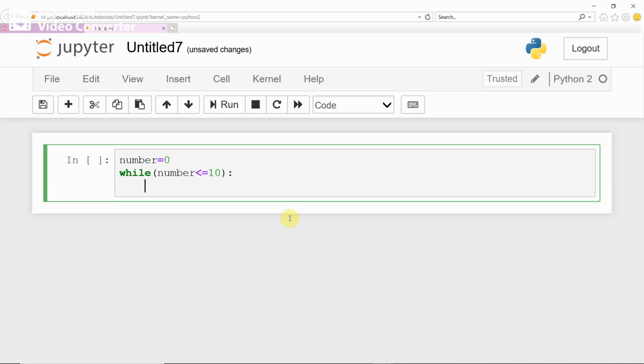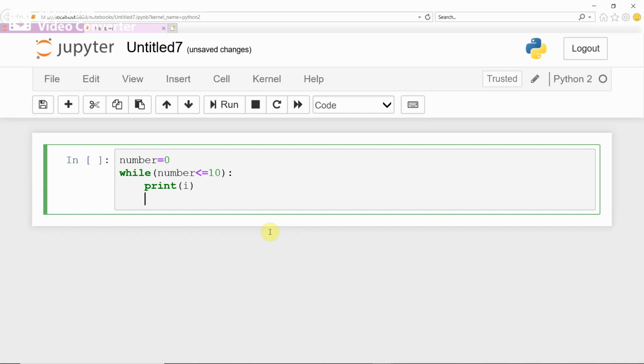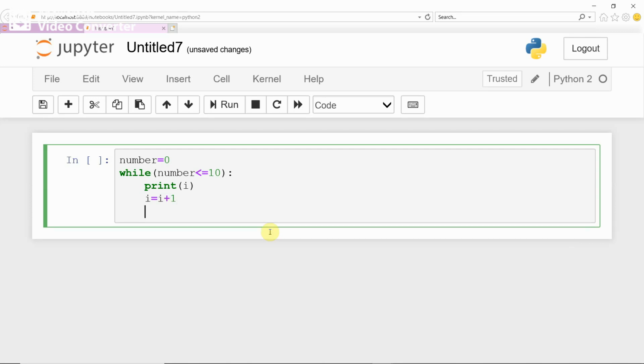Here, as a block of statements, you have to print the I value. Not only printing the I value, you should also increment I by 1: I equal to I plus 1. These two statements have to be repeated inside the loop. Therefore it is given in a tab space, which indicates this as one block of statements to be repeated inside the while